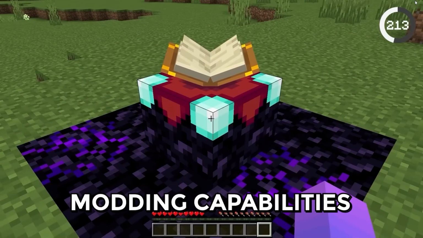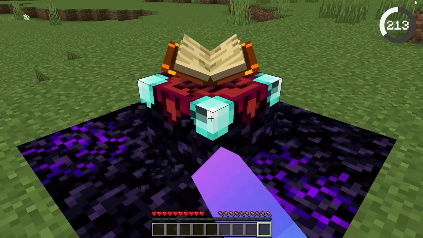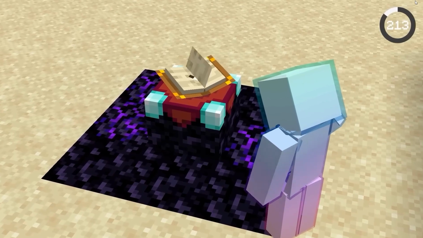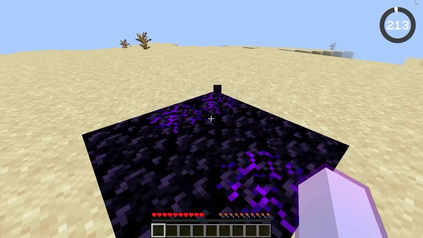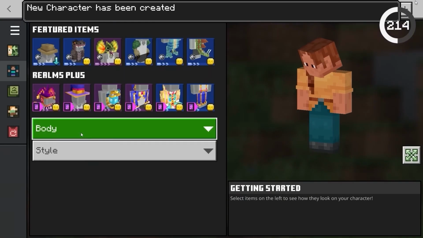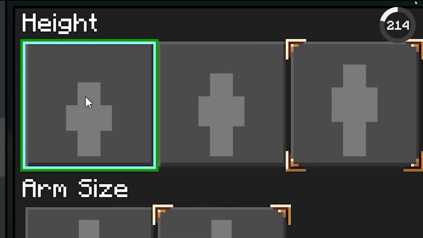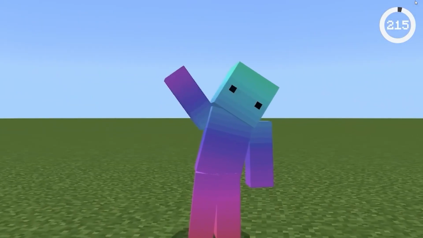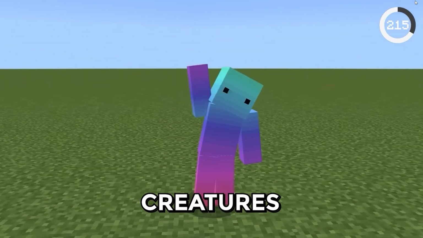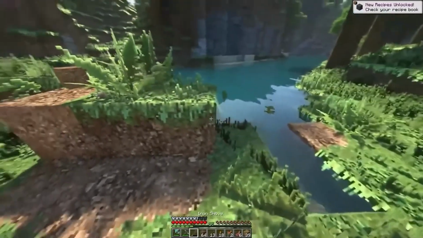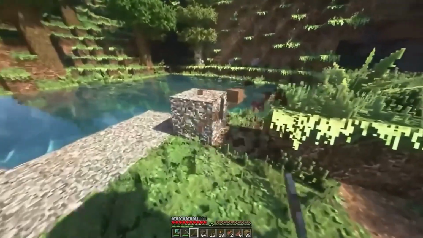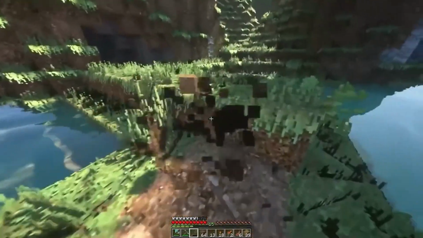Customization. Modding capabilities have a great influence on the Minecraft experience, especially if you love customizing your game, adding new mechanics, etc. And there is no doubt that Java Edition is the king of modding. The possibilities are endless because of the vast modding communities with thousands of mods that introduce new mechanics, biomes, creatures, and more. If you want realistic water, shadows, and lighting, then Java mods can turn Minecraft into a cinematic experience.